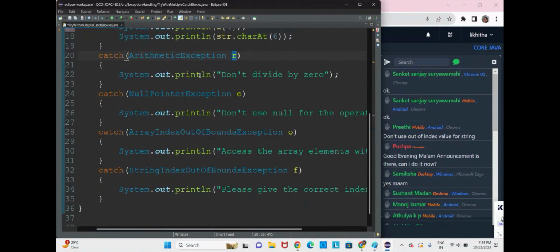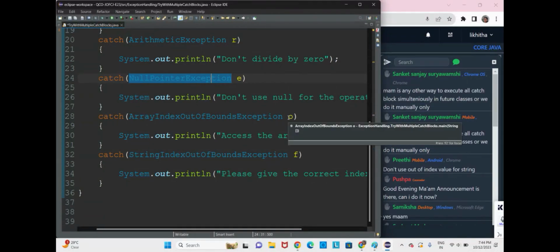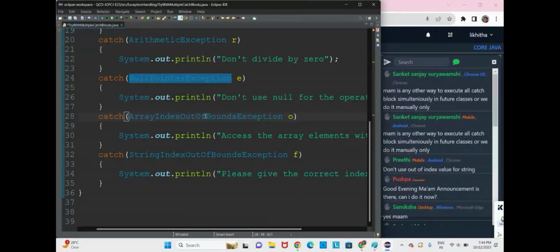It is not caught here because it is arithmetic, so control comes to the next one. Here also the catch block doesn't catch it because it's null pointer. It doesn't catch here because that is array index out of bounds. So control goes to the last one, which is string index out of bounds exception, and it will be caught in this catch block.